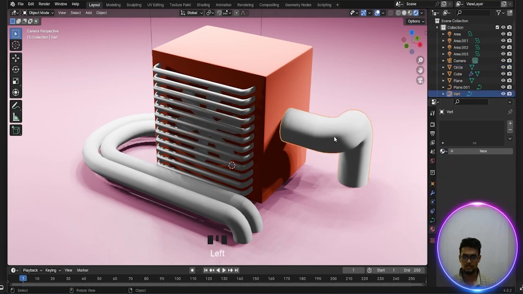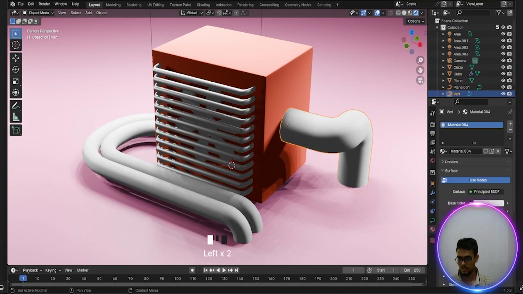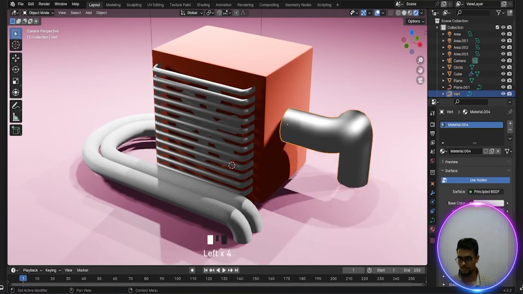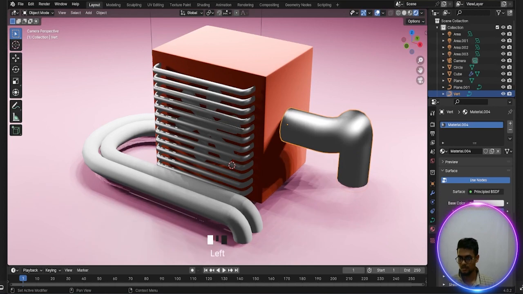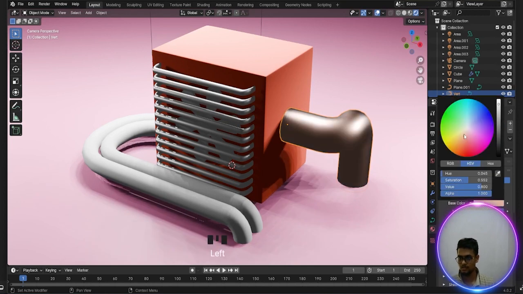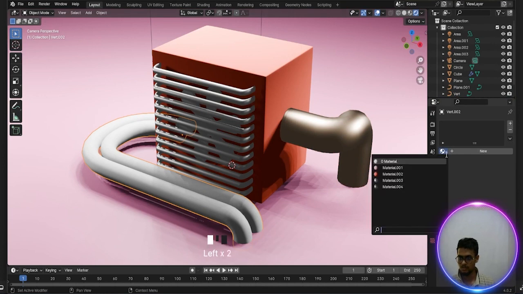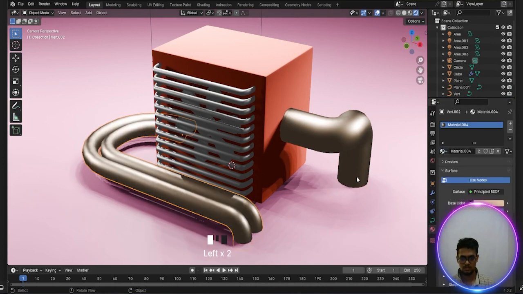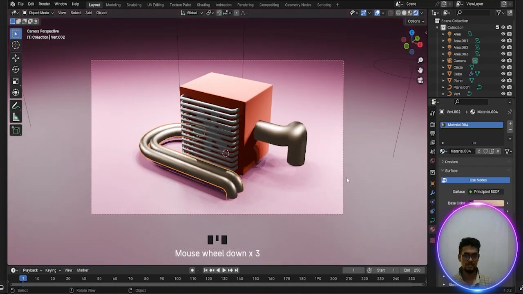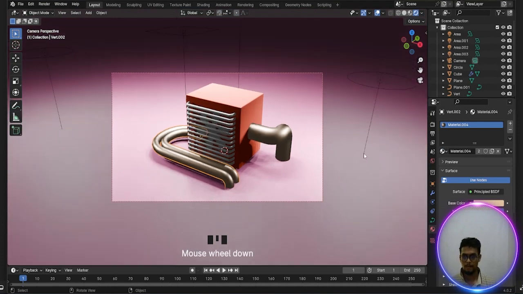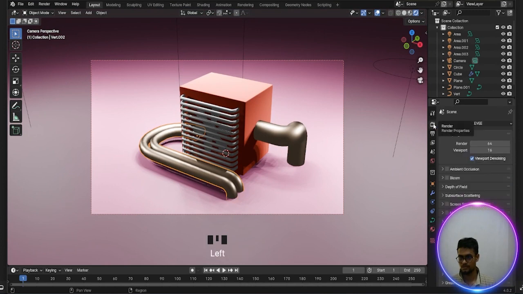Okay, select this one, again, metallic, roughness decrease, and a little bit of diamond. Okay, select this one and this one. Perfect. Now, okay, this is perfect. Done.